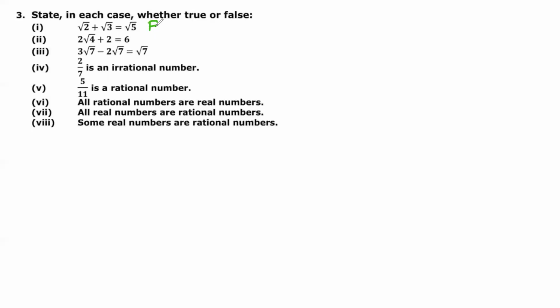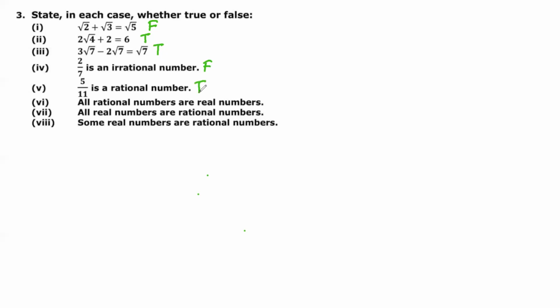Second is 2 root 4 plus 2. So see, 2 into root 4, that is 2 into 2, 4, 4 plus 2, that is 6. Isn't it? Then third is 3 root 7 minus 2 root 7. So I can take root 7 common, so 3 minus 2 is equal to 1. So this is also true. 2 by 7 is an irrational number. False. Very nice. Fifth is 5 upon 11 is a rational number. Of course it is true.